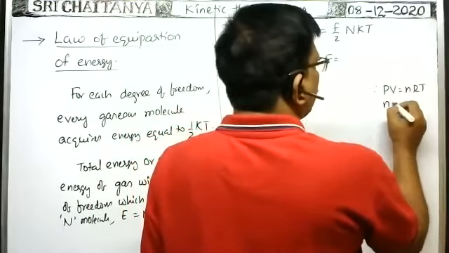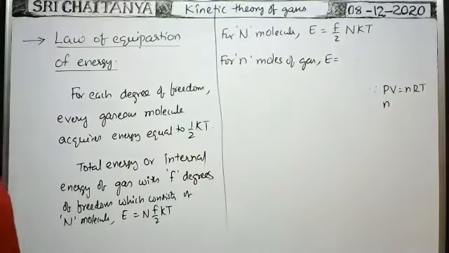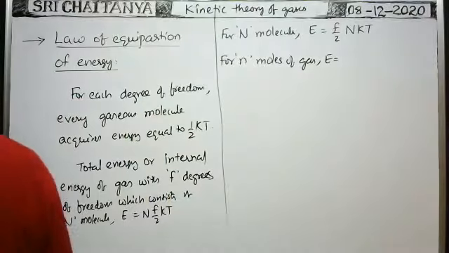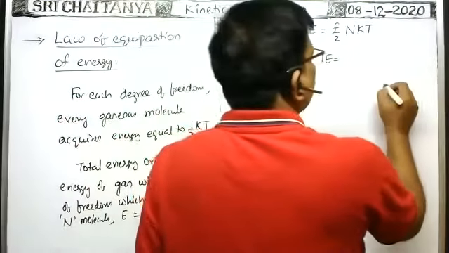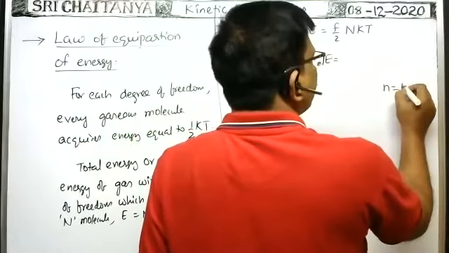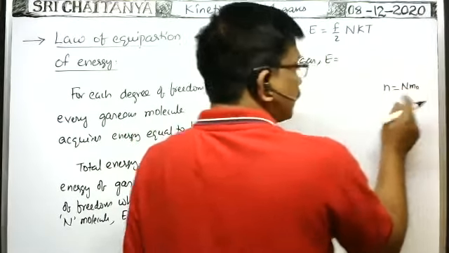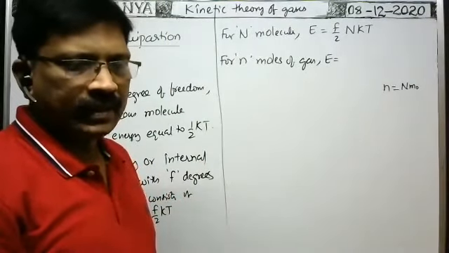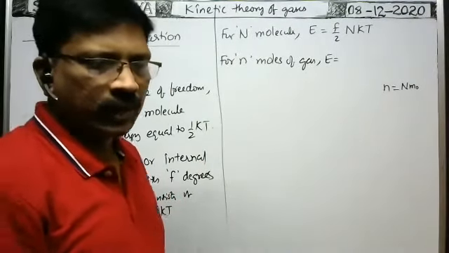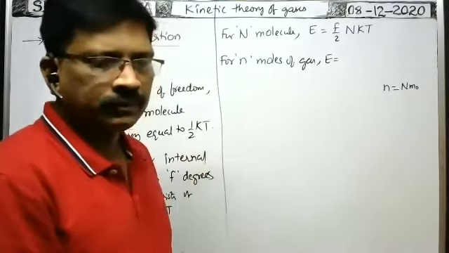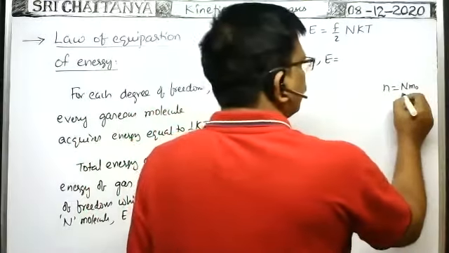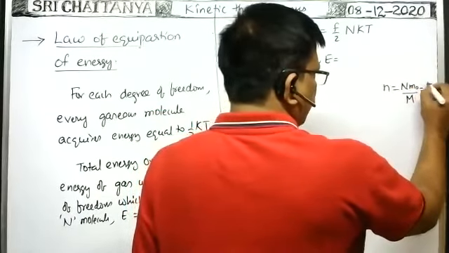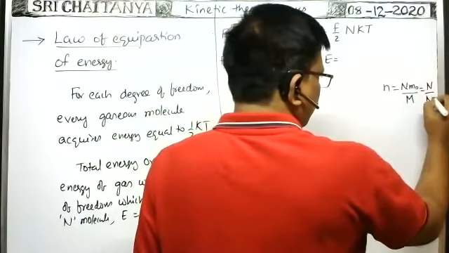Here small n, of course, we can write directly. Small n is equal to mass of the gas by molecular weight, capital M, that is equal to number of molecules by Avogadro number. Here capital N is the number of molecules, and m naught is considered as the mass of each molecule.